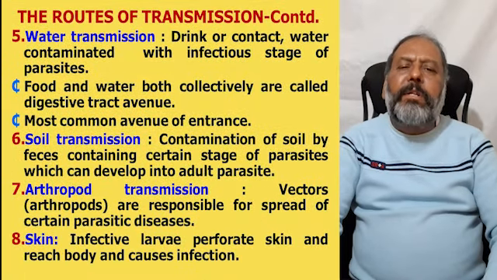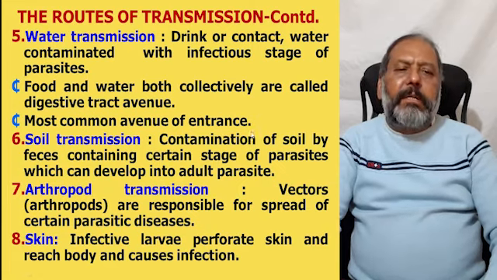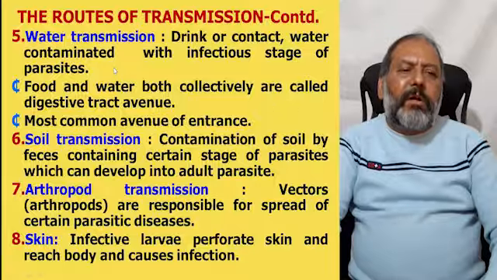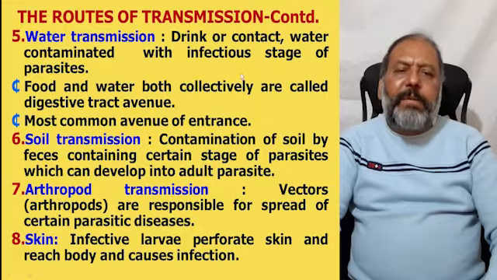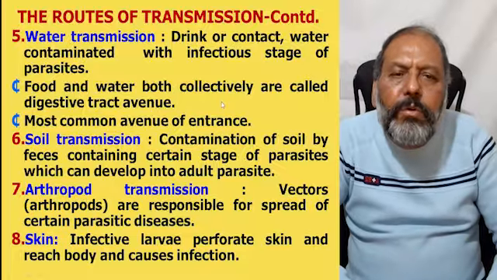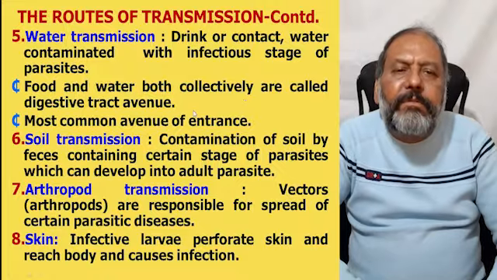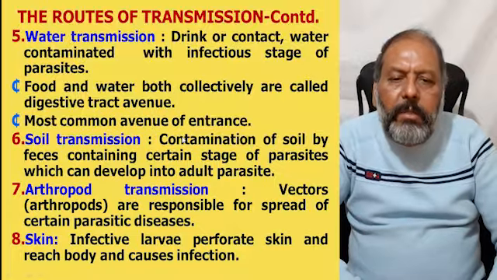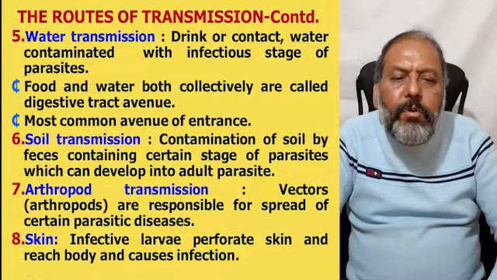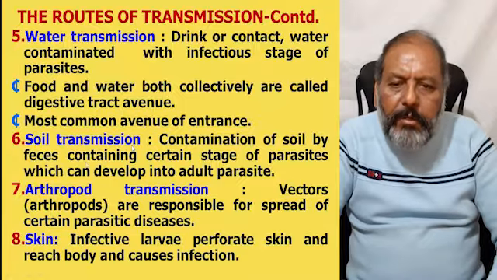Now, continuing the routes of transmission, the next is water transmission. One may drink or contact water contaminated with the infectious stage of the parasite. Food and water both collectively are called the digestive tract avenue, and that is the most common avenue of entrance of the parasite in the body.